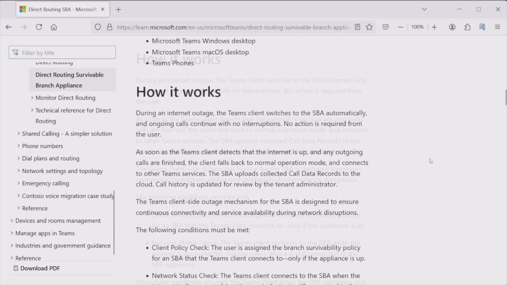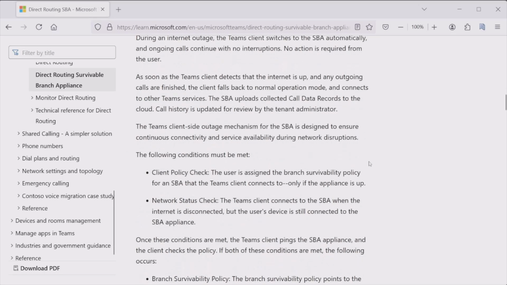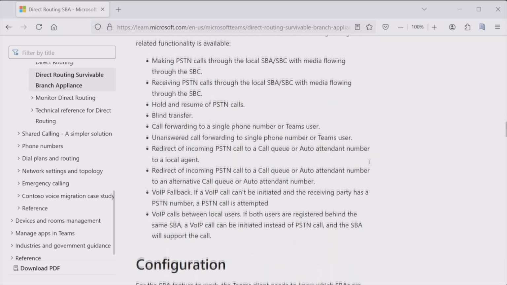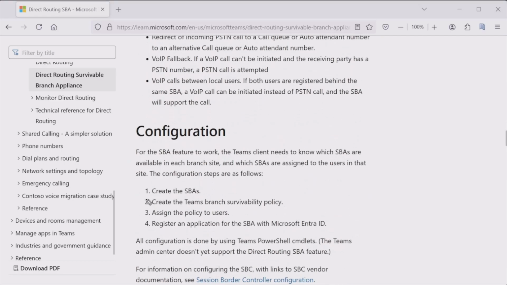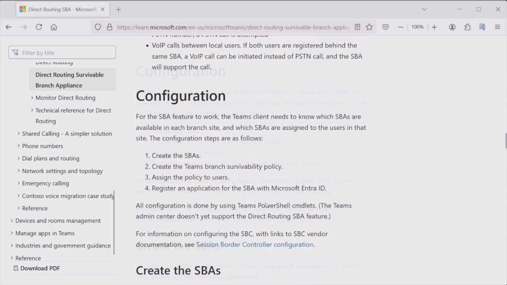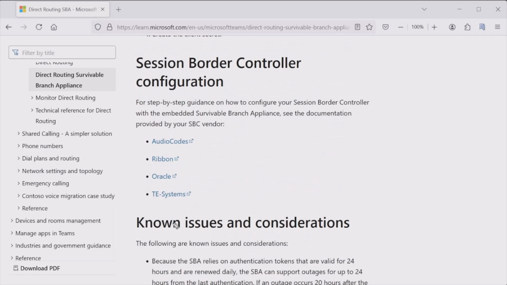All right, so let's go back to our documentation here, back up to a section. As far as supported Teams clients, we see here the SBA is supported for Microsoft Teams Windows Desktop, macOS Desktop, and also Teams Phone. Here we don't have any verbiage for the web client. And of course, that would make sense, right? Because we don't have an internet connection. If we scroll down a little bit more, we'll see, once again, the features that are available at the time of this recording, along with the configuration needed to put this in place. Now I want to go down to the SBC configuration. And here we see a list of SBC vendors that support the SBA functionality.